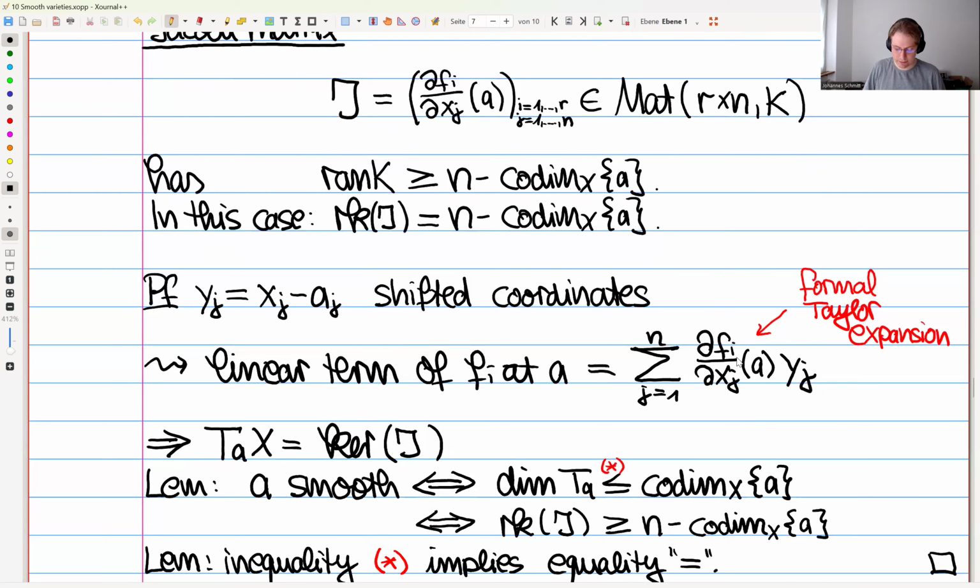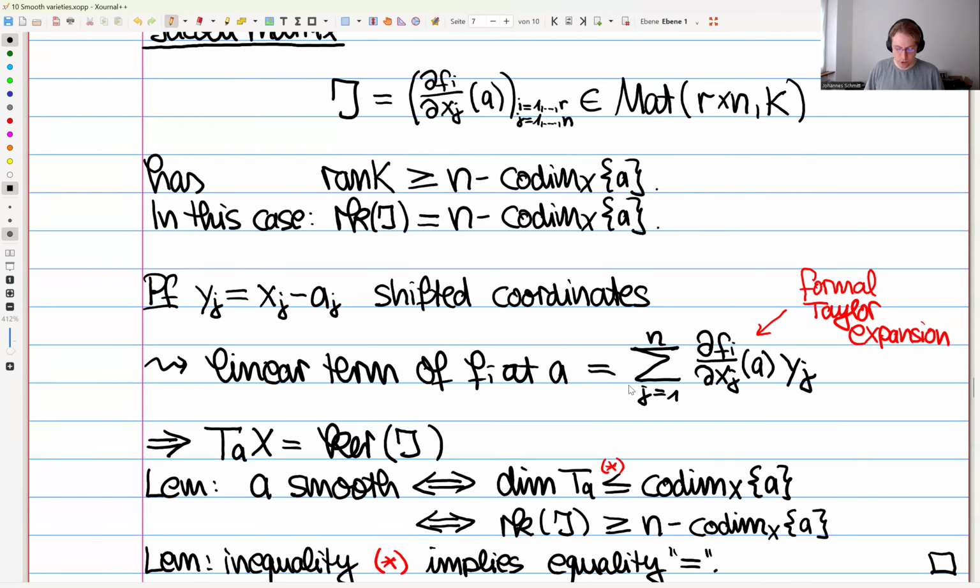It's just ∂F_i/∂x_j at the point A, and then our new variables are these y_j. And this Taylor expansion, even though we're working over an arbitrary field here, because this is just a formal sum, everything just works. You can convince yourself by, for example, plugging in these shifted coordinates and expanding, and then you see exactly these are the right coefficients to put here.